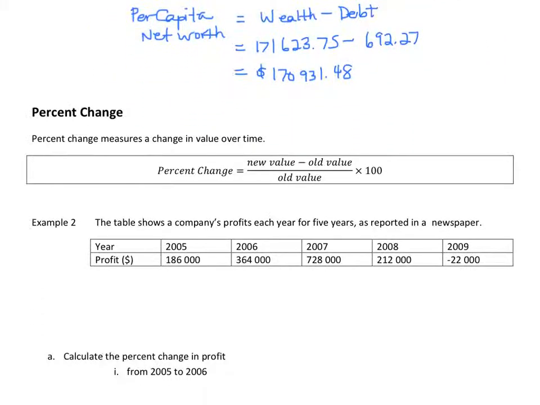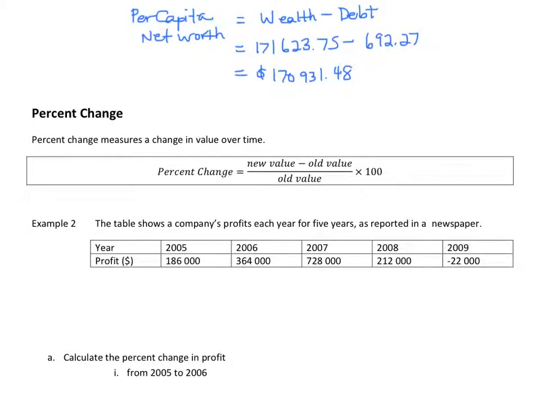The next statistics calculation we're going to look at is something called percent change. Percent change measures a change in a value over a period of time. So the first example here shows us a company's profits for each year of 5 years as reported in a newspaper. So in the first column here we have the year 2005 to 2009, and then the profit as reported by this company below that.